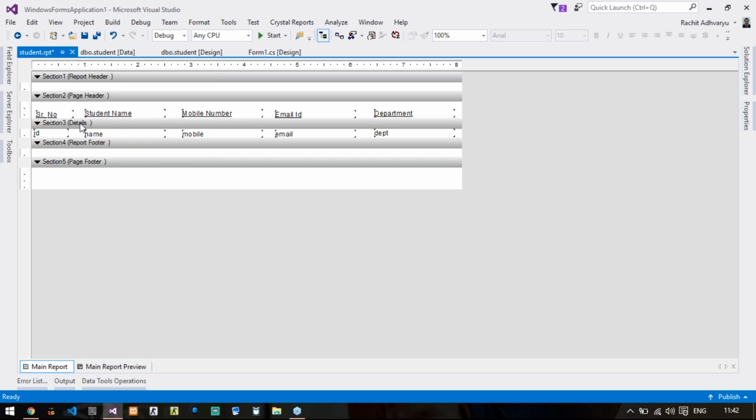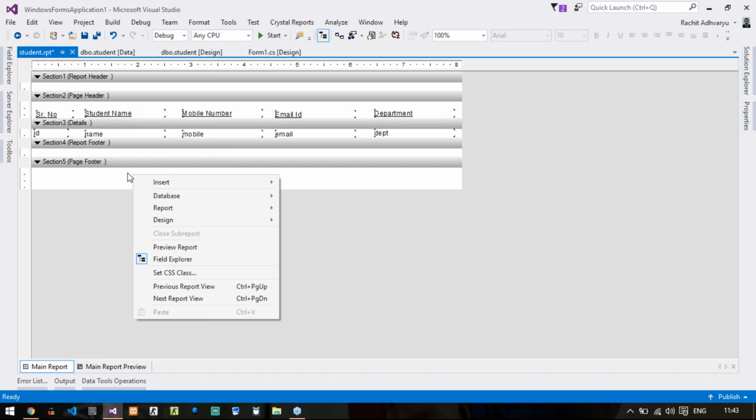Then comes details. The details will be fetched directly from the database using some queries that will be done in your form part. So this section we are not going to touch anyhow. Now this contains report footer. Let us say sometimes you are generating some bills. So the items will be in this details part, and whatever bill you are generating, the taxes, invoices, you are adding some GST, you are providing some discounts. So whatever part you are adding in the later part of this report, that will be in the report footer. And the page footer will have some message regarding this particular report.